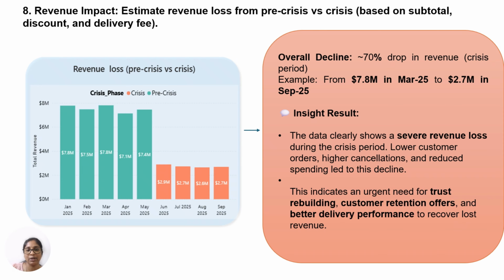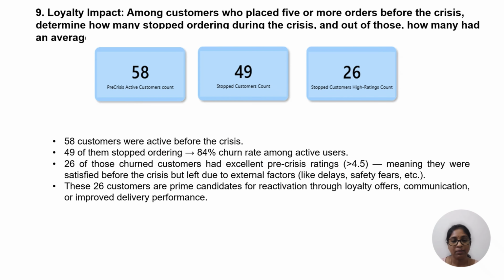Next, my ninth business question is: before the crisis, 58 customers were highly active, and each customer placed 5 or more orders. These customers represent your most engaged and loyal segment. So my task is to identify how many of these active customers stopped ordering during this crisis, and whether any of them had a strong satisfaction level, indicating potential to win back with the right incentives.